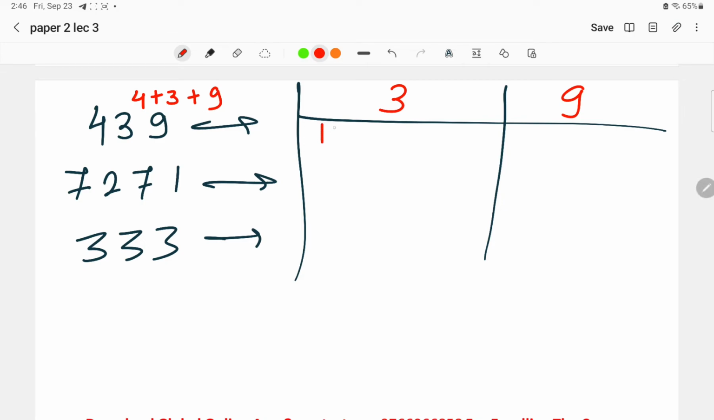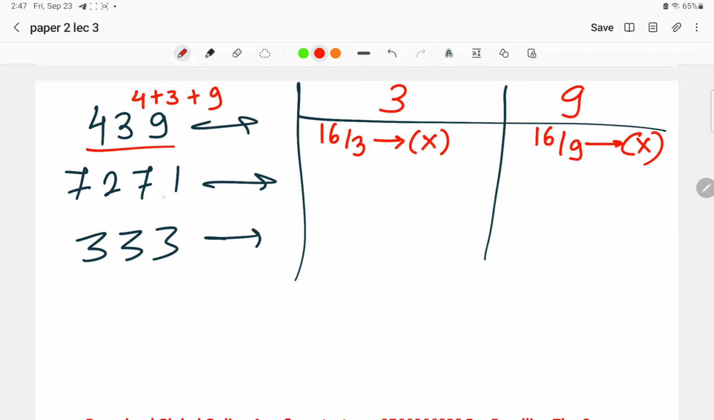We have to do 16 divided by 3. We have to do 16 divided by 9. And check whether the number is divisible by 3 and 9 or not. So is 16 divisible by 3? No. So this number is not divisible by 3. Is 16 divisible by 9? Again the answer is no. In this way we have to check.